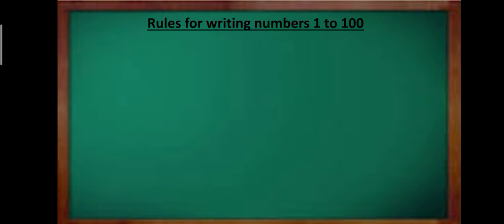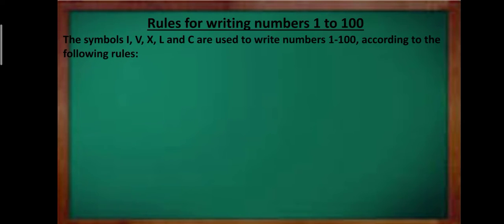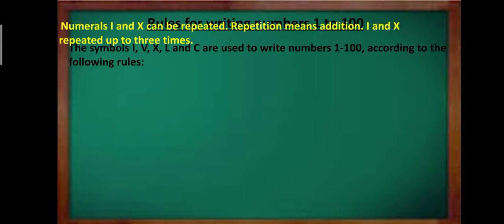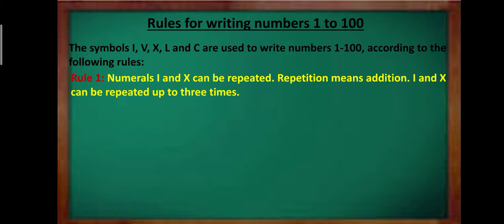Now let's learn the rules for writing numbers starting from 1 to 100. The symbols I, V, X, L and C are used to write numbers 1 to 100 according to the following rules. Rule 1 is numerals I and X can be repeated. Repetition means addition. I and X can be repeated up to 3 times.